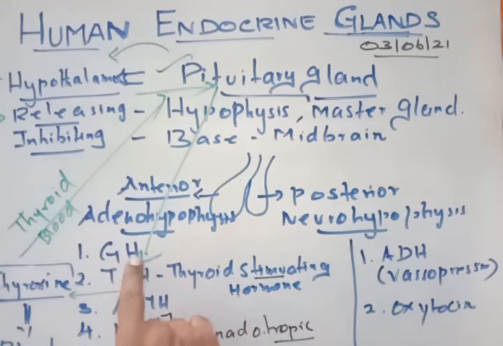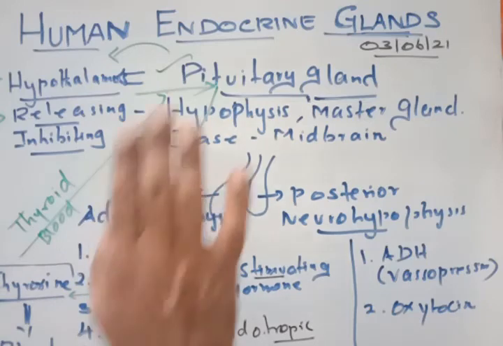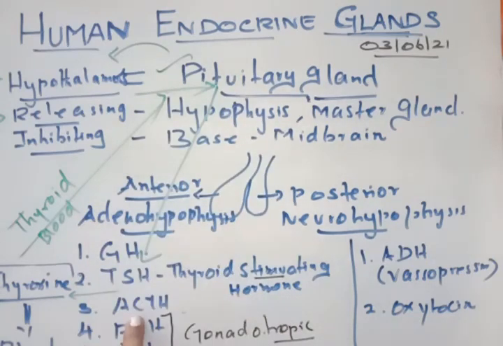Thyroid stimulating hormone, the target organ is the thyroid gland. Growth hormone, the pituitary itself. ACTH, adrenocorticotropic hormone, the adrenal gland, which is on the kidney. Then FSH and LH act on the reproductive parts, testis and ovary. And prolactin is also the same, on the mammary gland and so on. These we will discuss later.